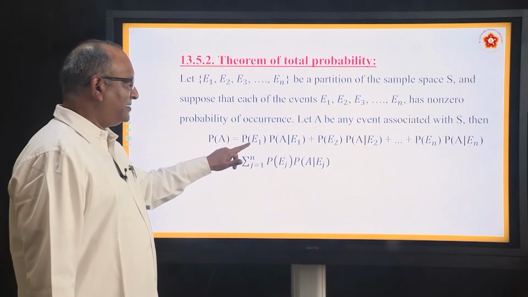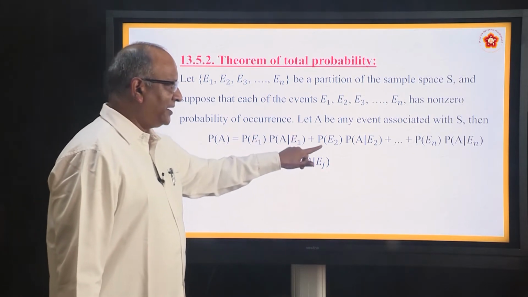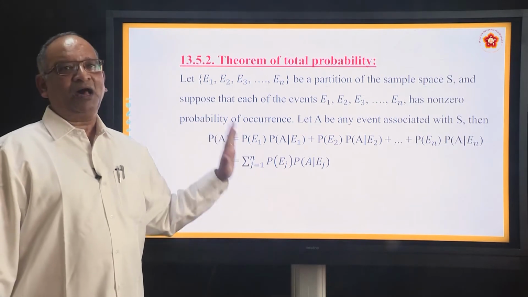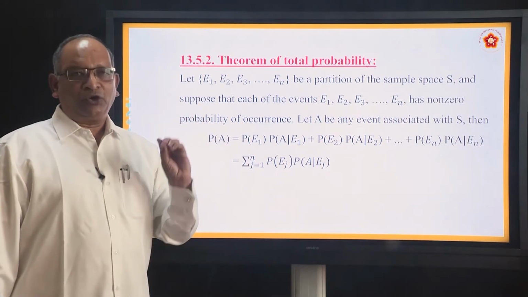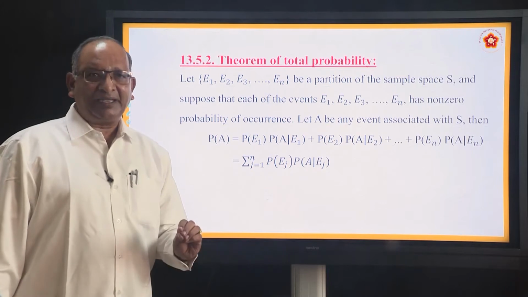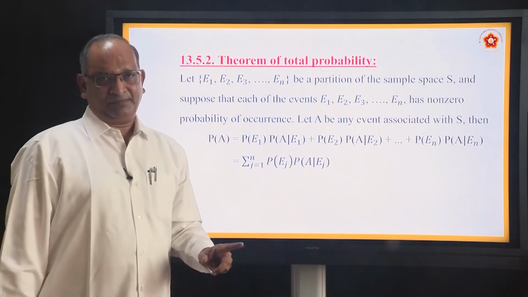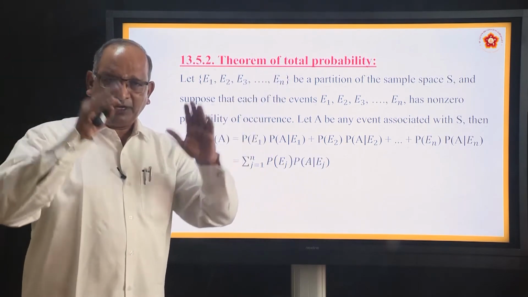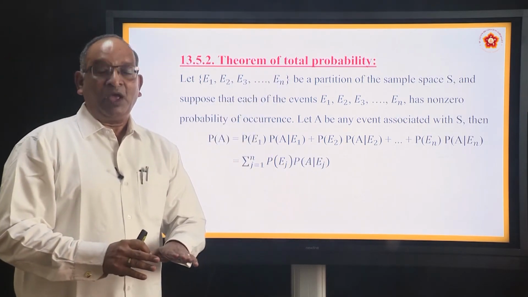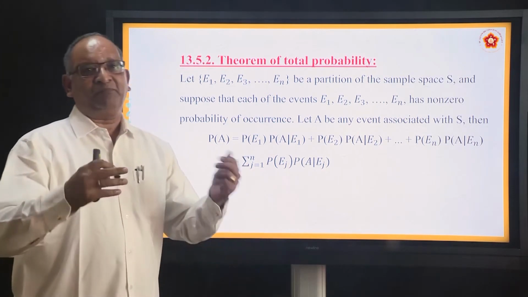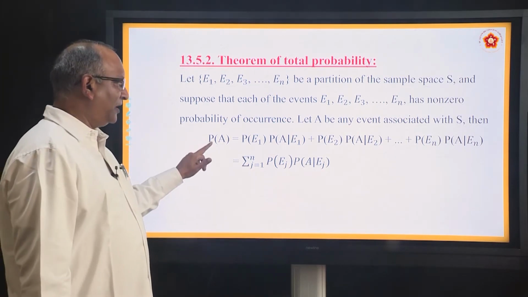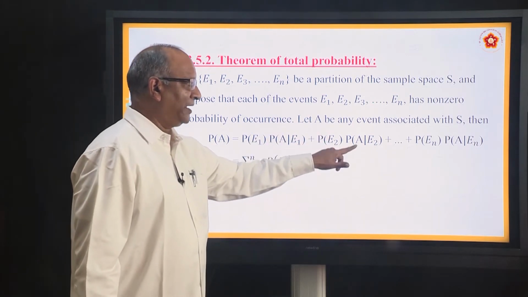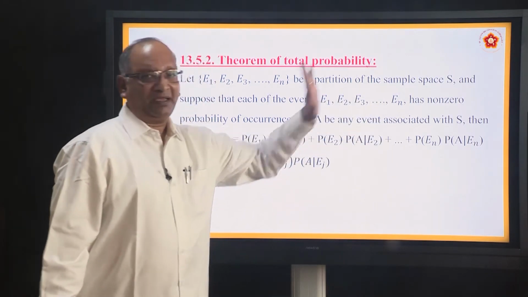So P(E1) into P(A given E1), P(E2) into P(A given E2), etc. So this is the formula, and this is called the theorem of total probability of a new event A. After partition, we are talking about a new event A when other things have already taken place. So P(A) is equal to P(E1) into P(A given E1), P(E2) into P(A given E2), P(En) into P(A given En).